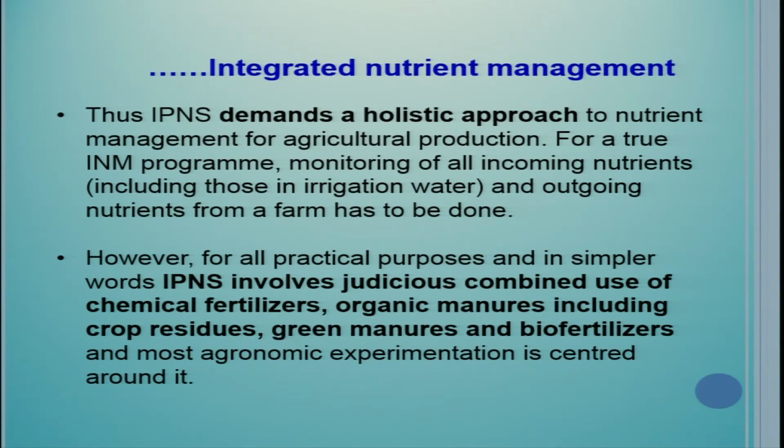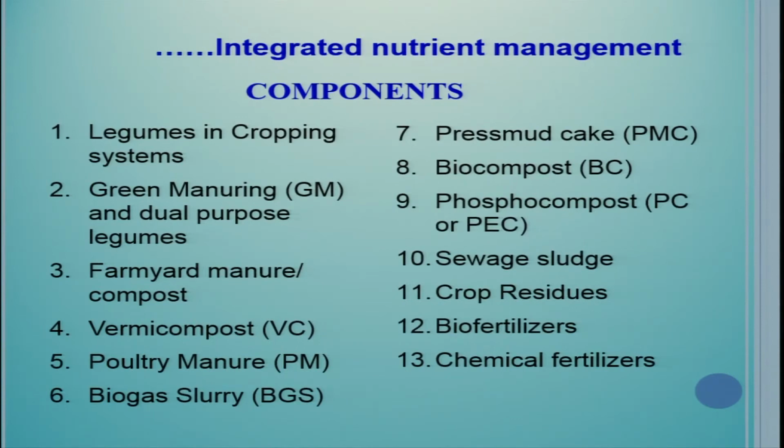However, for all practical purposes and in simpler words, IPNS involves judicious combined use of chemical fertilizers, organic manures including crop residues, green manures and biofertilizers, and most agronomic experimentation is centered around it. Now see what are the probable components of integrated nutrient management. From this point onward, I will call it INM in place of integrated nutrient management.